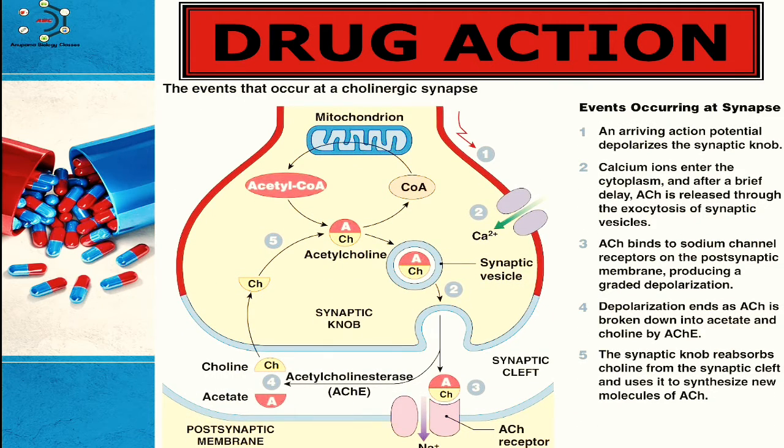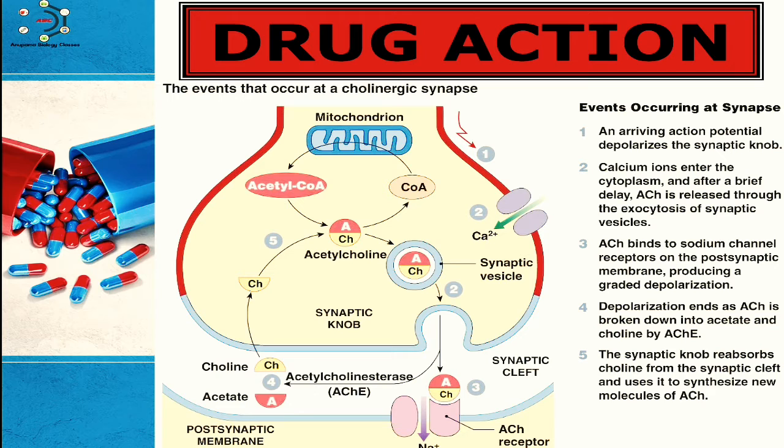Here you can see some events occurring at the synapse. An arriving action potential depolarizes the synaptic knob. Then calcium ions enter the cytoplasm and, after a brief delay, acetylcholine is released through exocytosis of the synaptic vesicles. Then acetylcholine binds to the sodium channel receptor on the postsynaptic membrane, producing a graded depolarization.